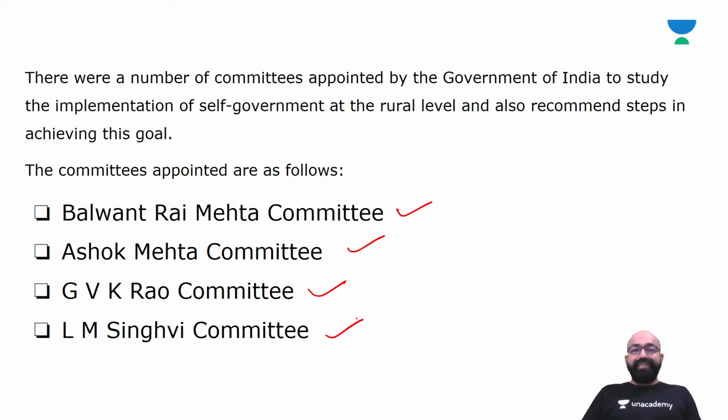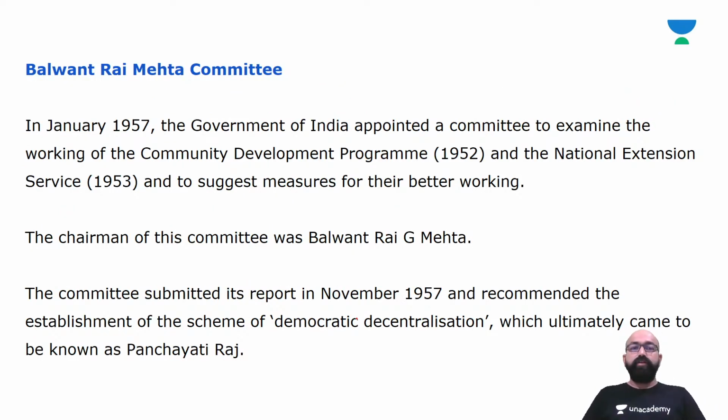In this series of Panchayati Raj lectures, we'll see all the committees and the provisions of Panchayati Raj. First, today, we'll see the Balwant Rai Mehta Committee.